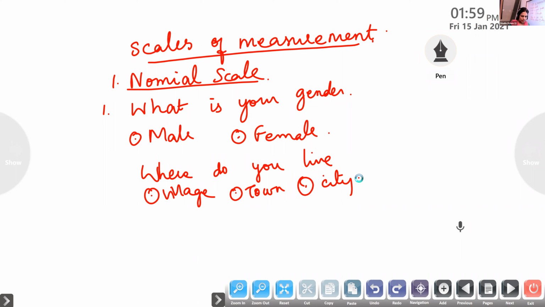These values cannot be added or subtracted. It is just a label. What is your gender, male or female? Where do you live? When we get the data in this form, we call the measurement a nominal scale.